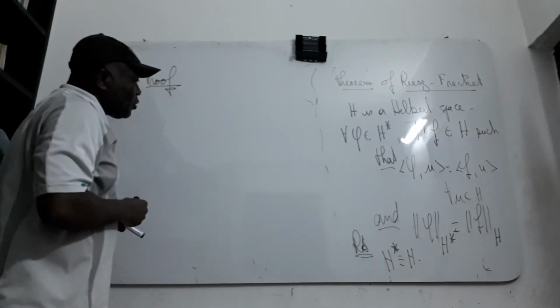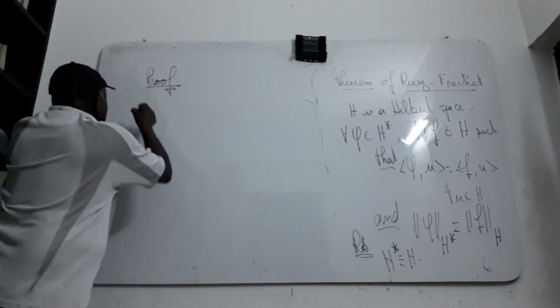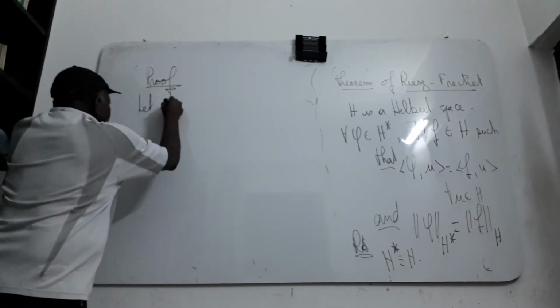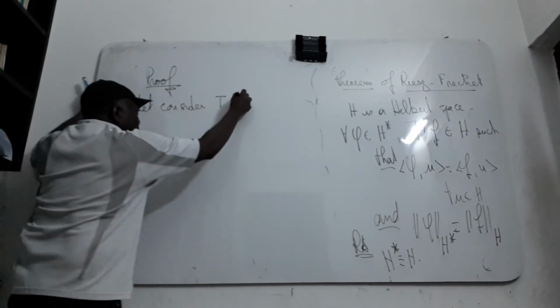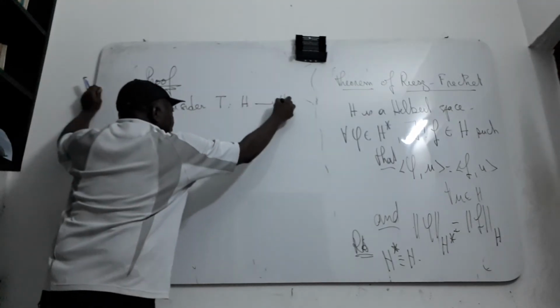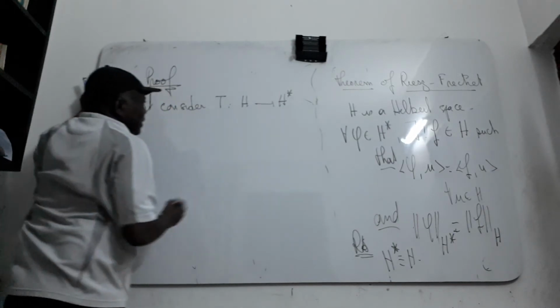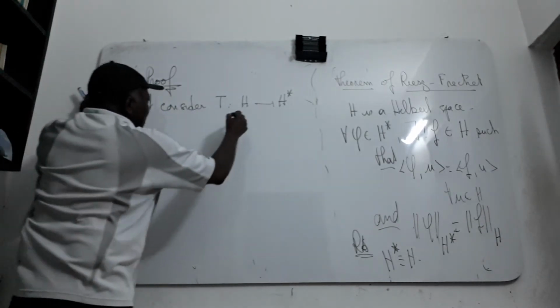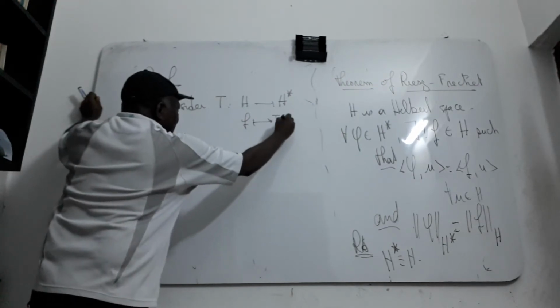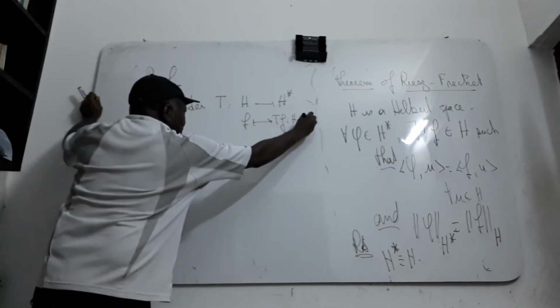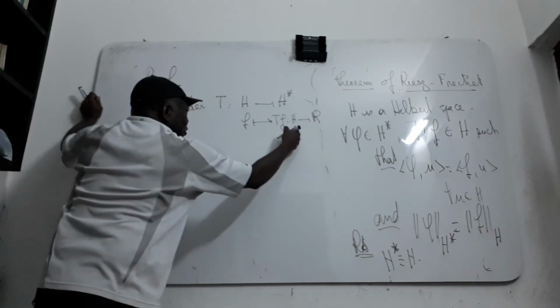Let's start to prove it. Let's consider T, a map from H to the dual of H, such that for all F, T of F is a map from H to R, the base field.